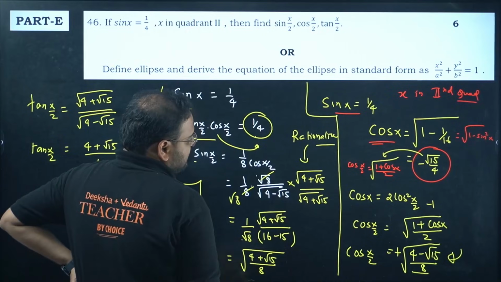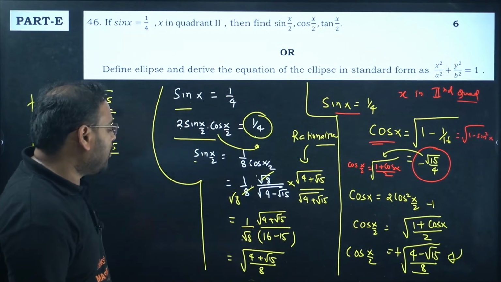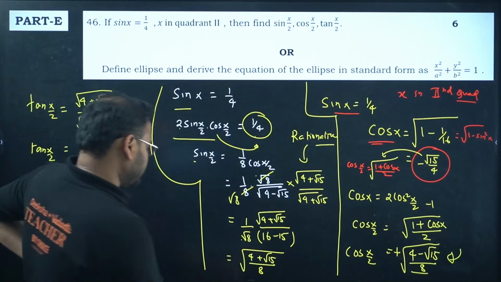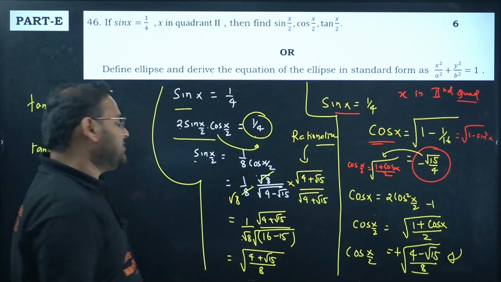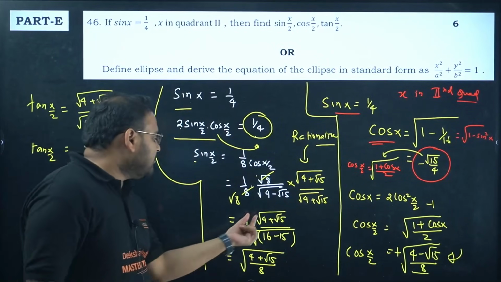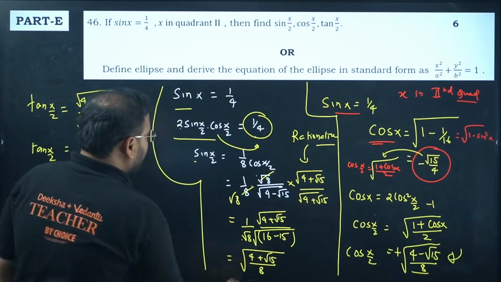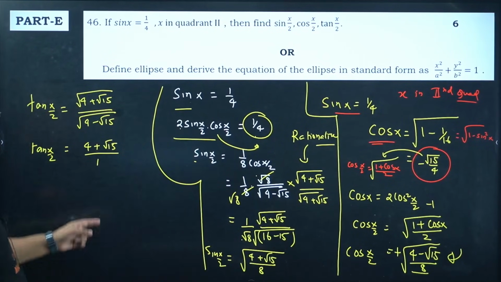This becomes a minus b, a plus b, so it becomes root of a square minus b square, that is 16 minus 15, that is 1. So root of 1 will be 1 only. Not a problem. So I am left with root of 4 plus root 15 by 8. This is the value of your sin x by 2.